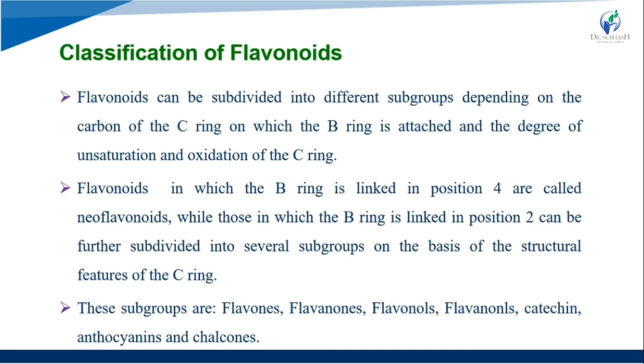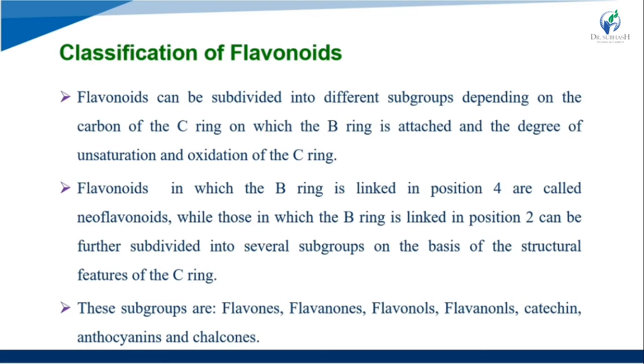Flavonoids can be subdivided into different subgroups depending on the carbon of the C ring on which the B ring is attached, and the degree of unsaturation and oxidation of the C ring. As per that we divide the subclasses.